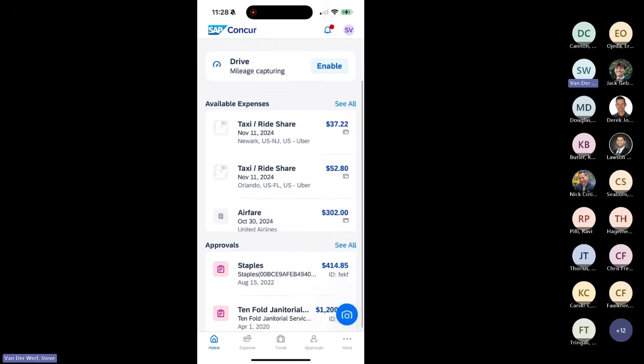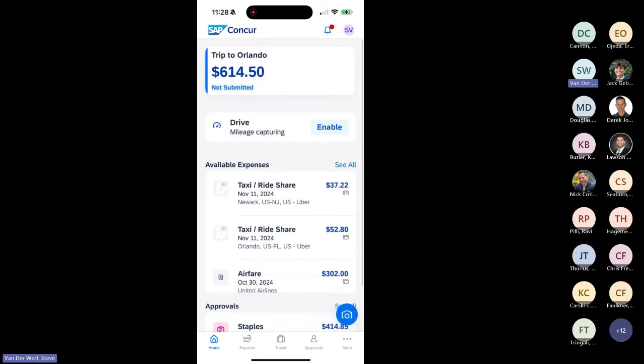But the main thing I want to show you guys here as well, aside from all the different functions you can see at the bottom there, like expense, travel, and approvals, is I told you I got done eating my meal, right? I'm sitting at the table, and the next thing I generally have to do in situations where I don't have this kind of product, I'd have to fold up that receipt and put it in my wallet. And effectively, it would make my wallet very thick, probably give me sciatica. But over time, I'm going to collect those. I can lose them, whatever can happen. But instead of doing that, I got Concur.